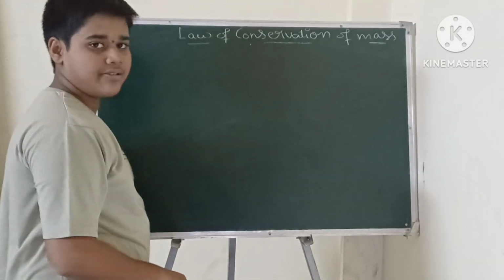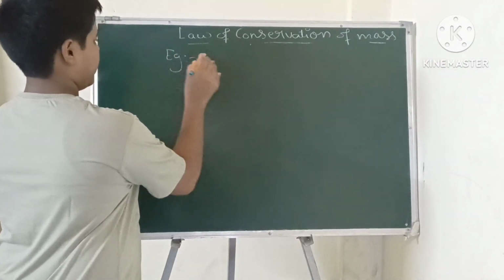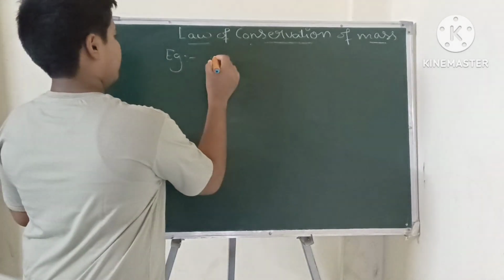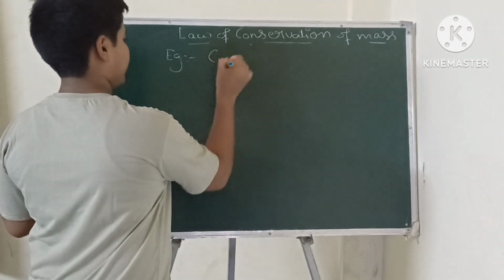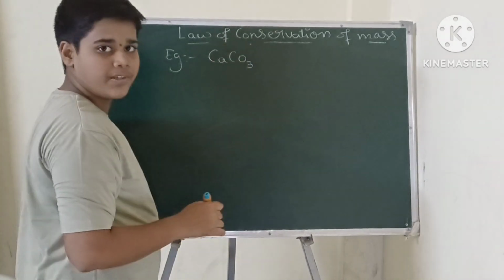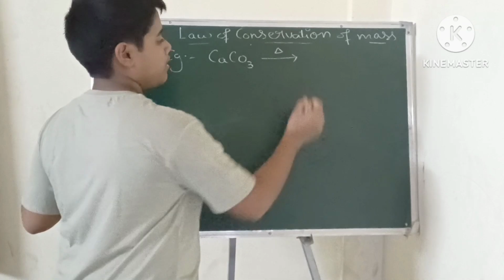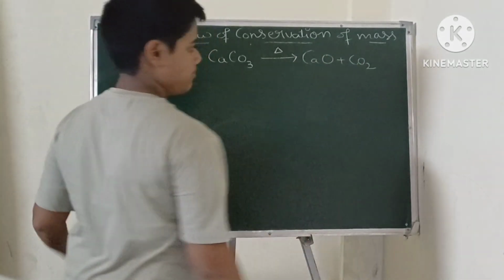In the law of conservation of mass there are so many examples. In that, the best examples are chemical reactions. So I am taking here CaCO3. If I heat CaCO3, calcium oxide and carbon dioxide will be formed.